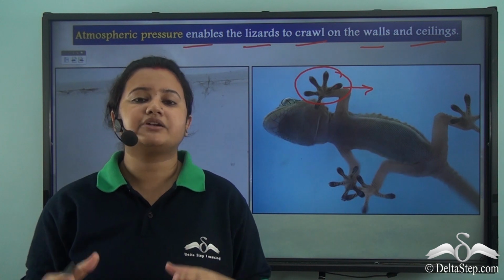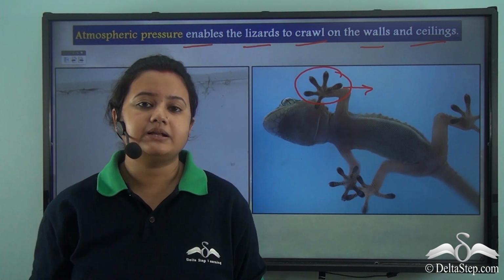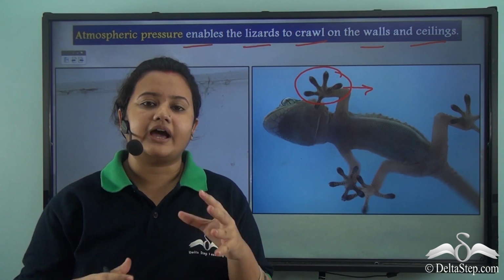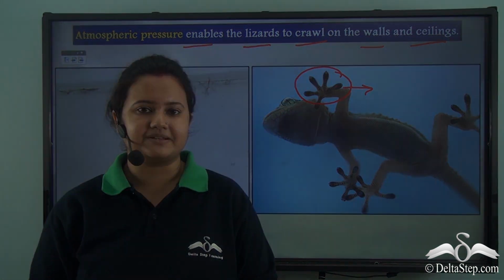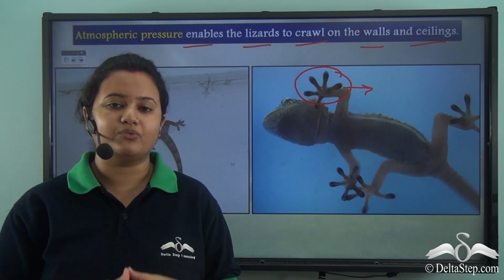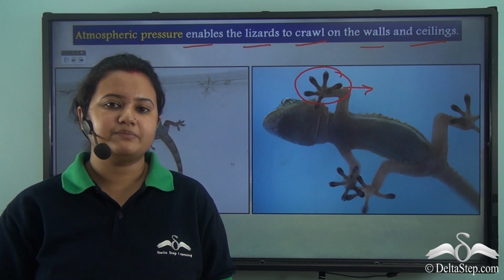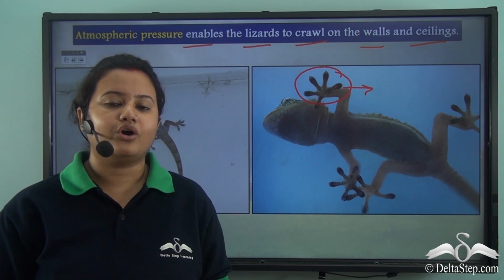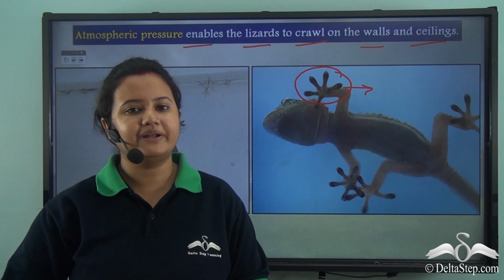Now, this same atmospheric pressure also helps Spider-Man to climb the walls of buildings. So now do you understand why lizards and Spider-Man can climb or crawl on the walls of our buildings?